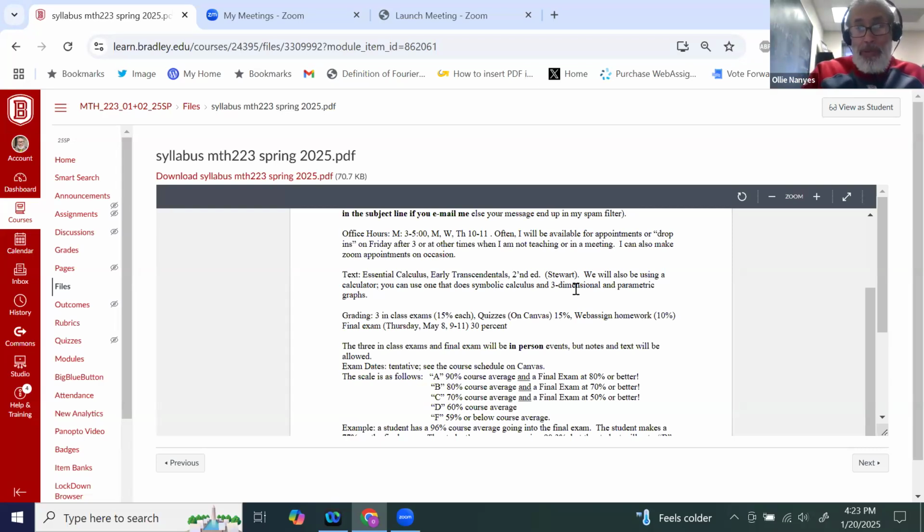The grading: there are 3 in-person, in-class exams. 15% of your grade is for each one. I do allow 1 note sheet, both front and back, that you have to make if you want to use it. It's not completely open book, open note. If you want to use notes, you need to make your note sheet. And I'll talk about that a little bit more later.